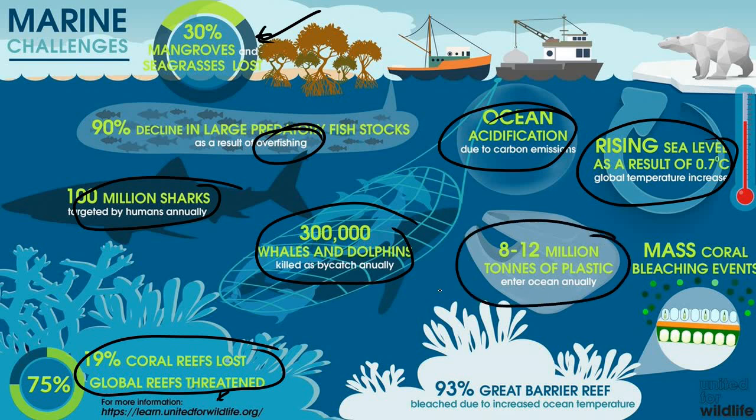Can you imagine what will happen after hundreds of years, or in the next decade? Next, mass coral bleaching events are observed, and 93% of the Great Barrier Reef is bleached due to increased oceanic temperature. So I have mentioned here some of the very important marine challenges. Okay, students.